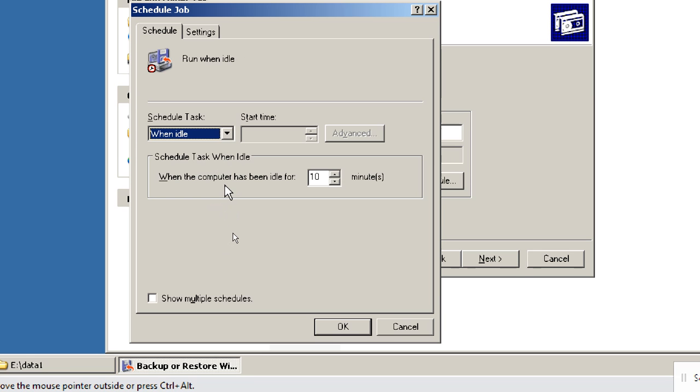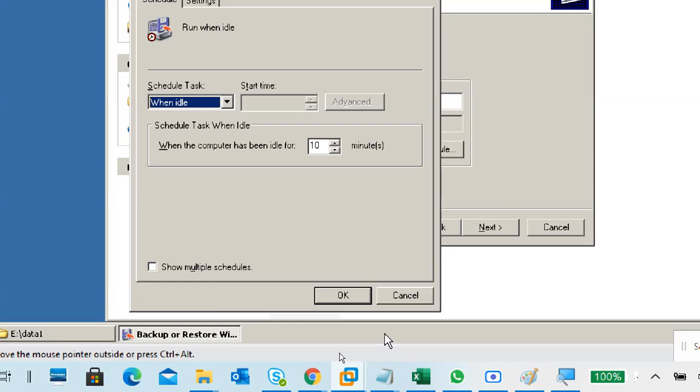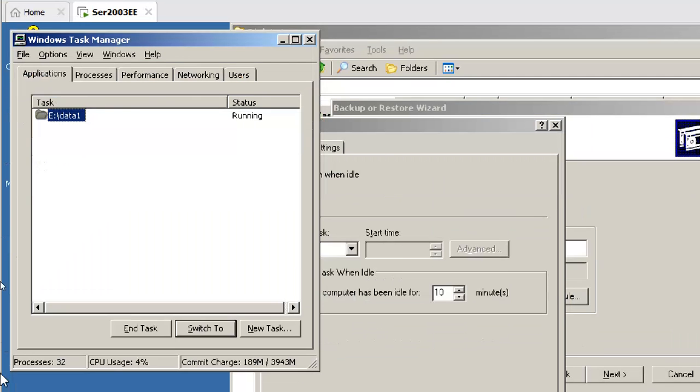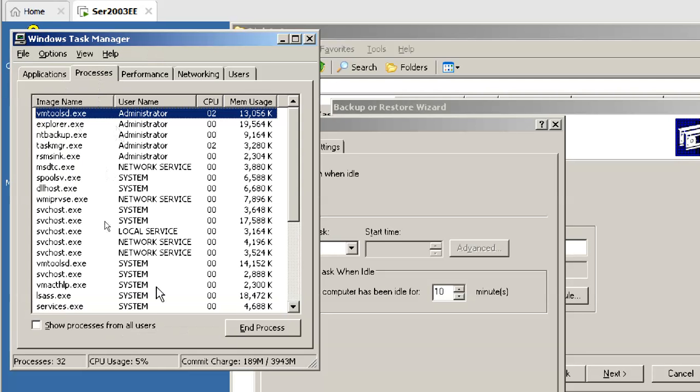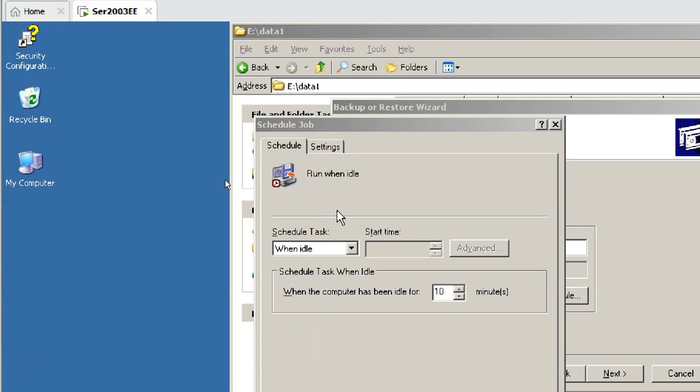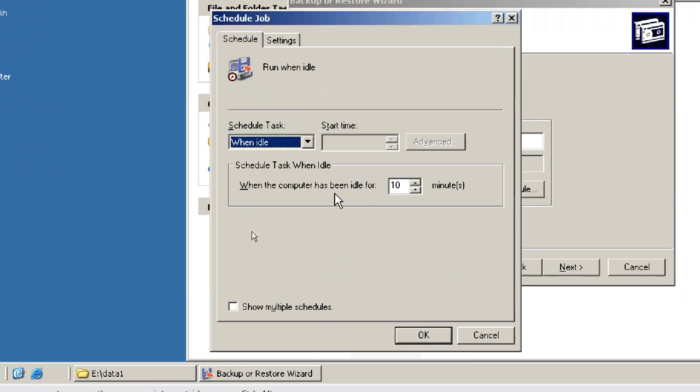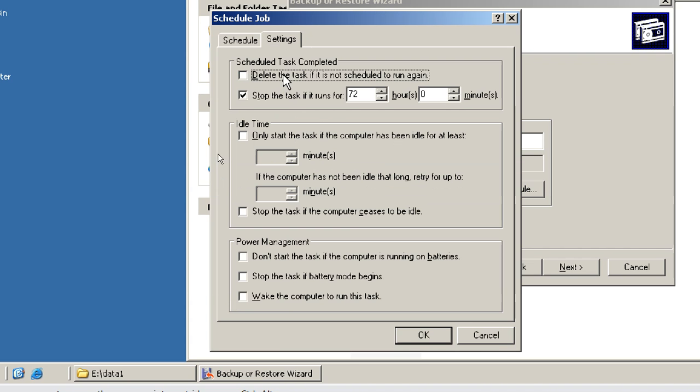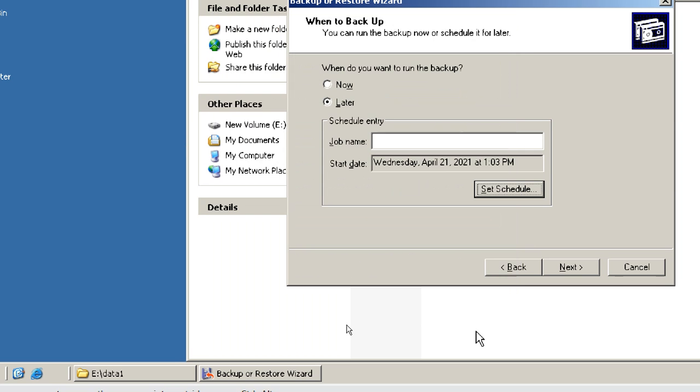When idle, when idle means when you're running a system and you are not doing anything in the system, automatically it goes into an idle condition, right? So the process is running now, but it has very little burden on it, so automatically it runs at that time. And also there is after task schedule completed, idle time, and all other settings also available. Okay, I want to run now only.